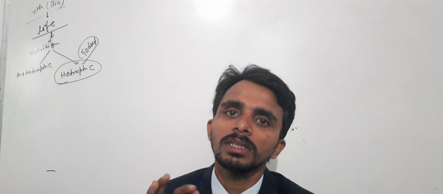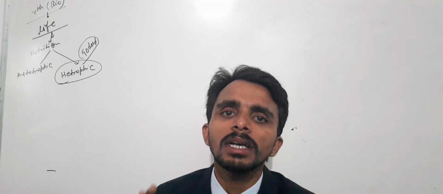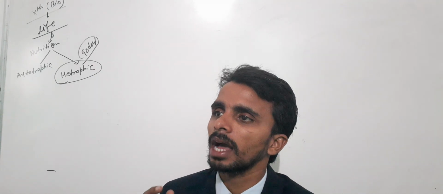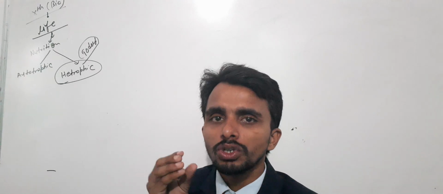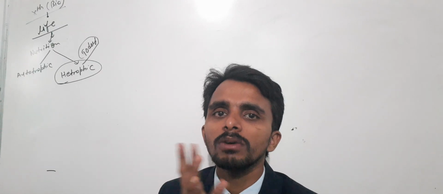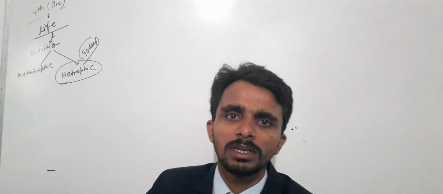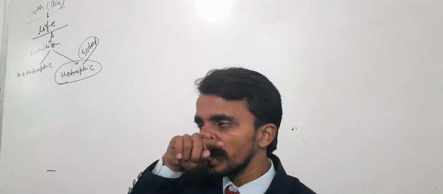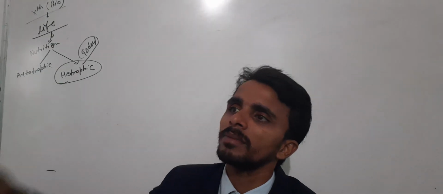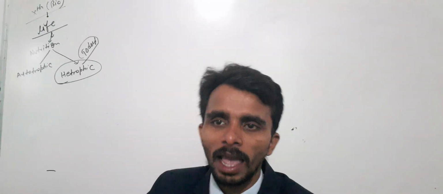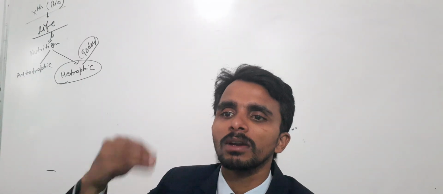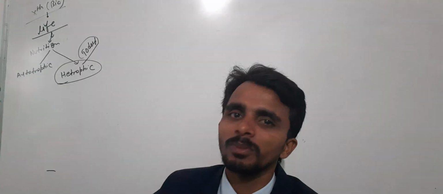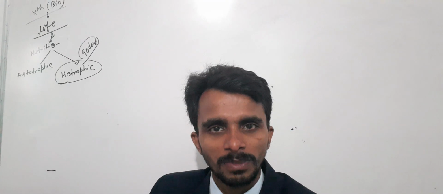Get the point? So basically the alimentary canal is a tubular structure extended from mouth to anus. In that tubular structure, food is completely broken down, and those food particles which are not broken down will be removed from the body.